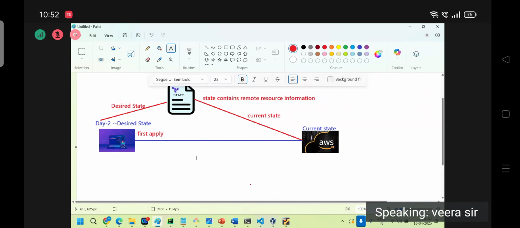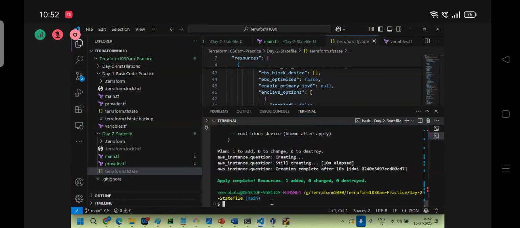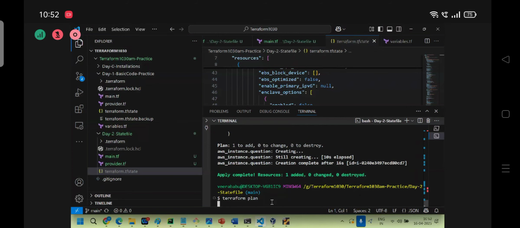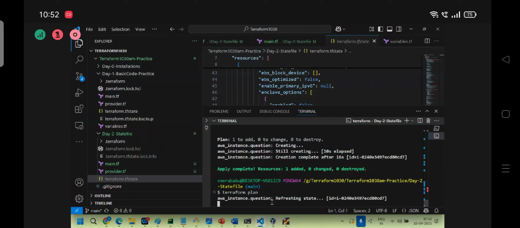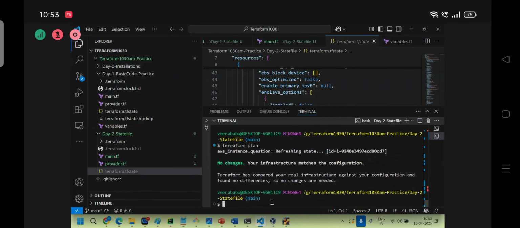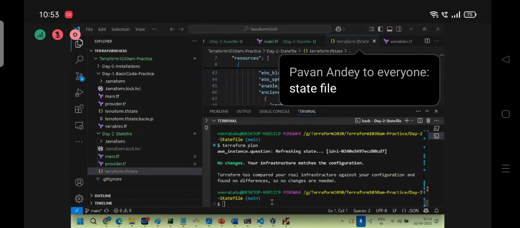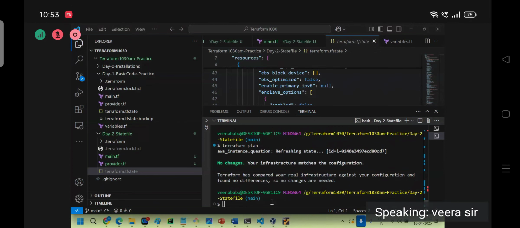Let's run Terraform plan again. Now tell me, where will the request go? No changes. Where will the request go first? It will check the state file, which is already there now. Desired state, current state. Desired state means what?